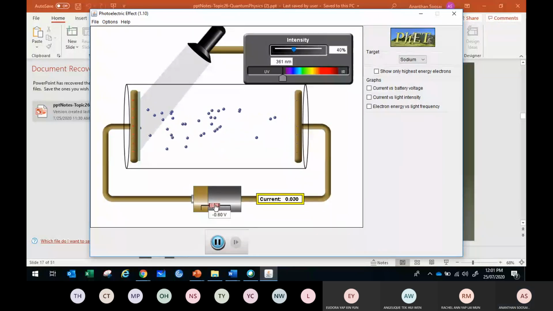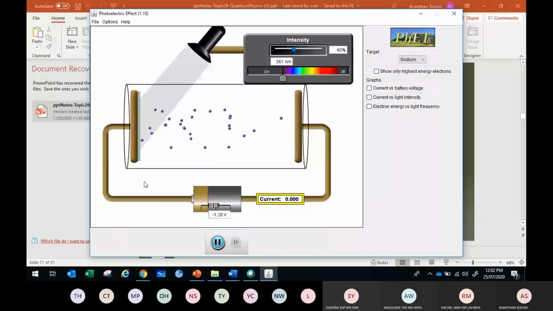So increase it. You see the current, 0.03. I increase further. The current becomes 0 for the first time. So 1.2 volt. This should be imagined in your mind. All electrons come to the plate. Even the energetic ones are unable to reach the plate. For the first time they were repelled. So this 1.2 is the stopping potential for this plate.